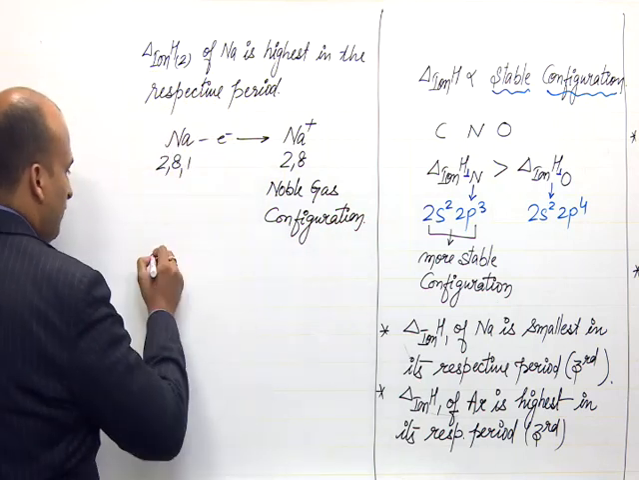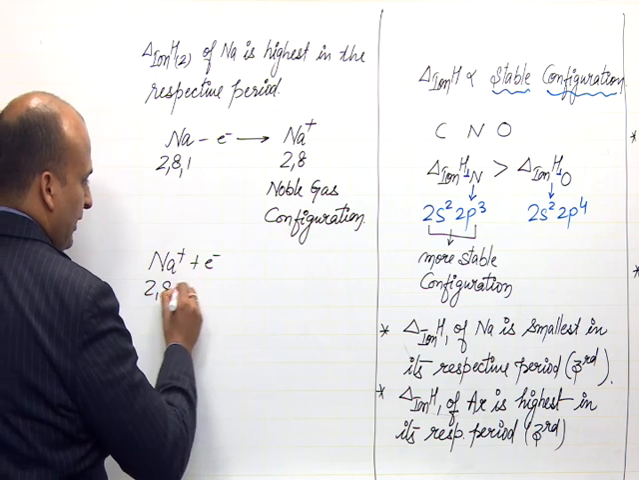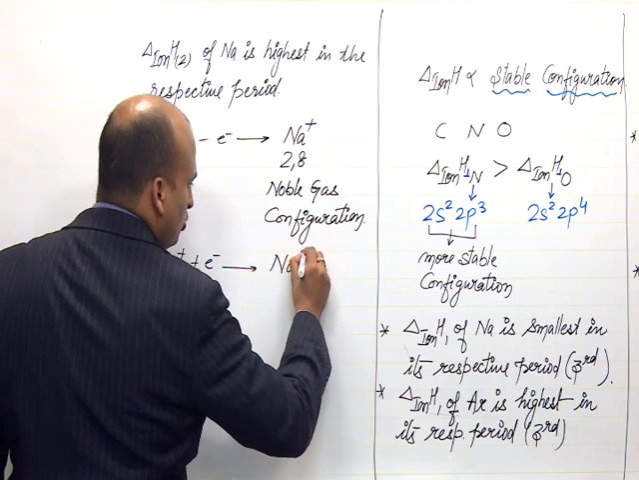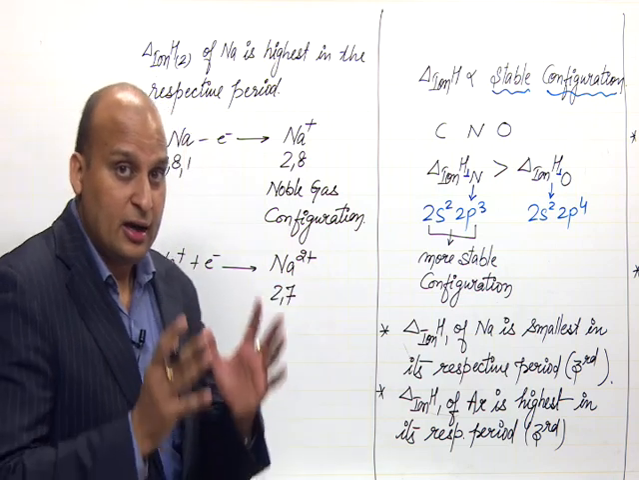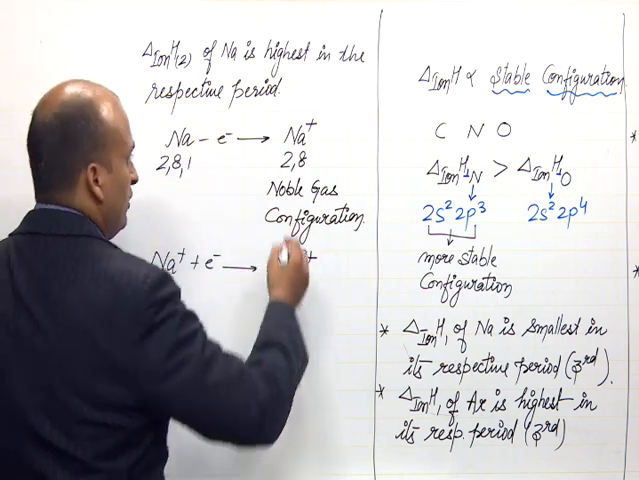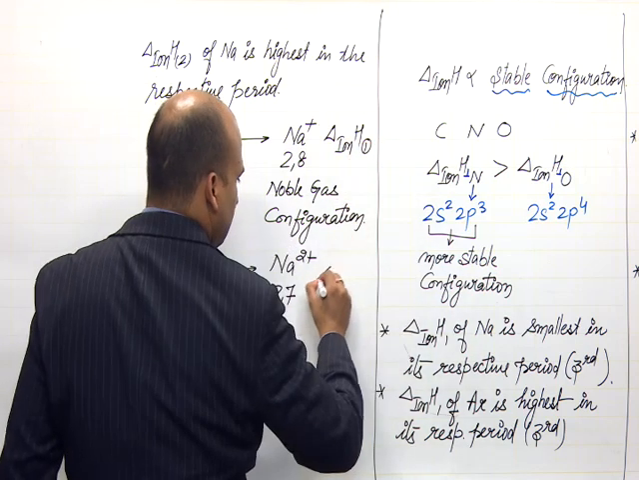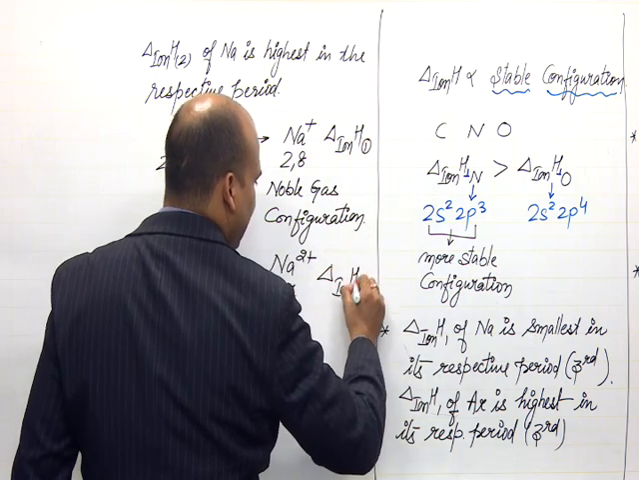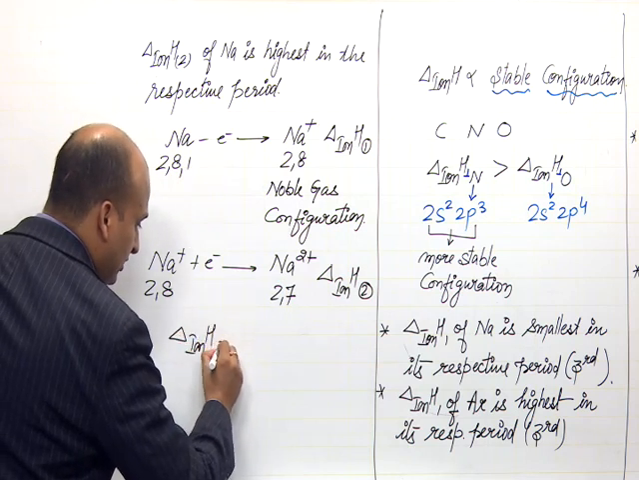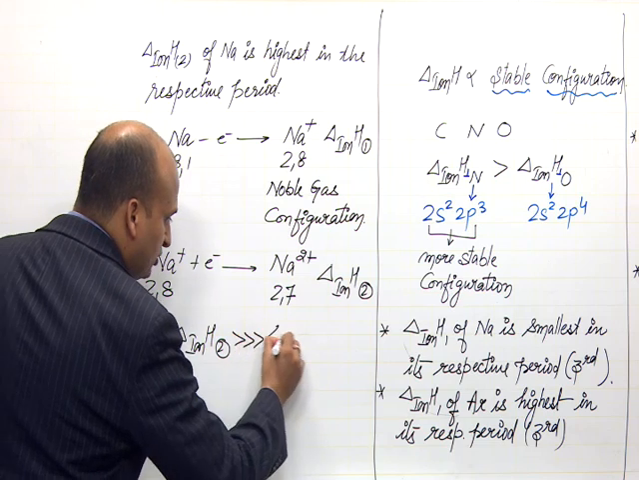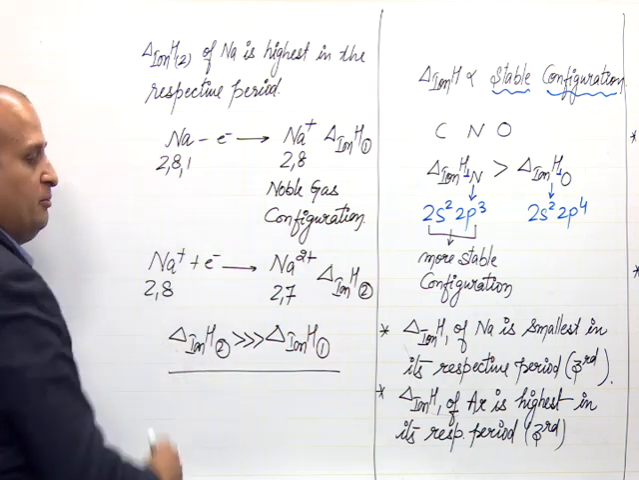Okay. So, now if you want to remove one electron from here, that is 2, 8, to make it Na2+ with 2, 7, you will require a huge amount of energy. So, if this is first ionization enthalpy, this is second ionization enthalpy. Dear friends, this second ionization enthalpy is very, very large as compared to the first ionization enthalpy.